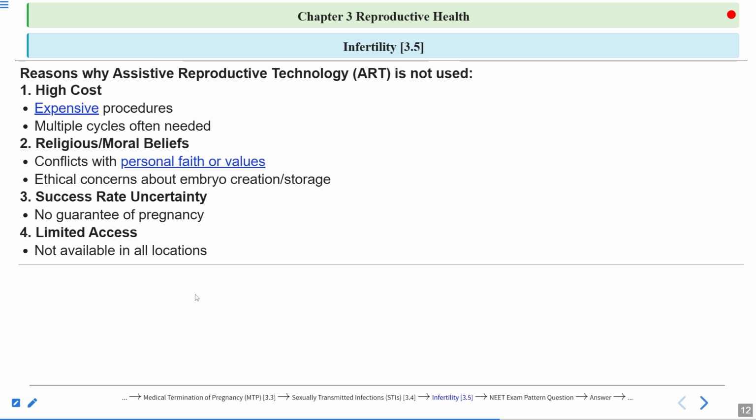So these are some of the reasons. These are the major reasons why assistive reproductive technologies are not being used or they are not that popular. Most important is the high cost and the success rate uncertainty. Then comes the religious and the moral beliefs and the limited access.